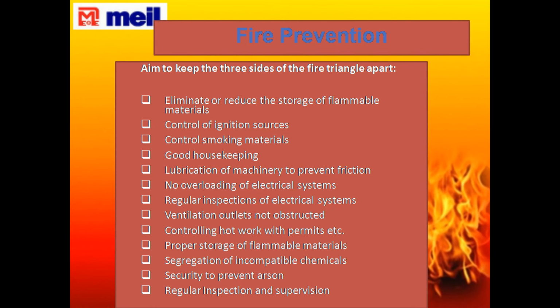Fire prevention aims to keep the three sides of the fire triangle apart: eliminate or reduce the storage of flammable materials, control of ignition sources, control the smoking materials, good housekeeping, lubrication of machinery to prevent friction, no overloading of electrical systems, regular inspection of electrical systems, ventilation outlets not obstructed, controlling hot work with permit, etc. Proper storage of flammable materials, segregation of incompatible chemicals, security to prevent arson, regular inspections and supervision.